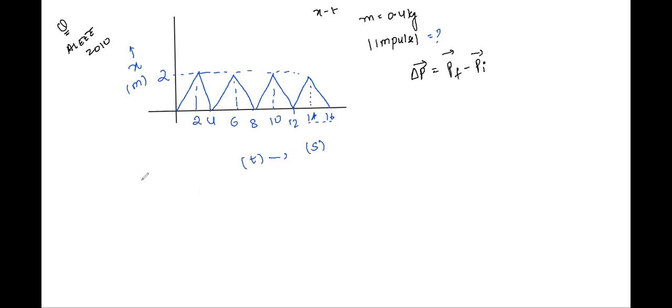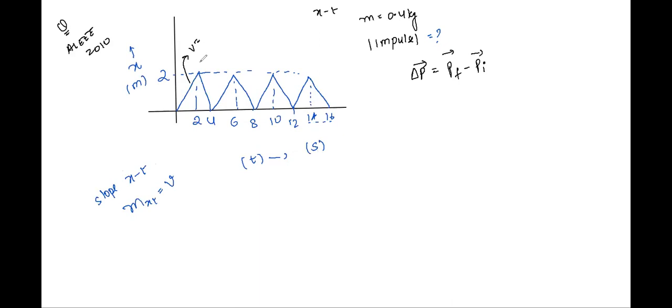Class, we have read, I have given you all a graph or a table which says that the slope of an x-t graph is nothing but velocity, right? So here, see what is the initial and final velocity. The initial velocity is the slope of this line.